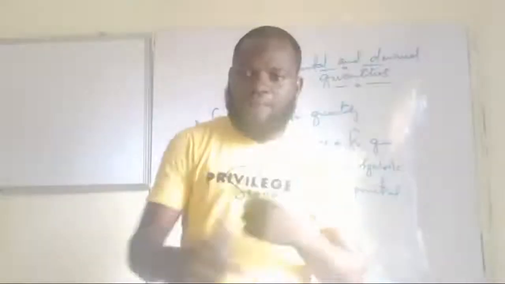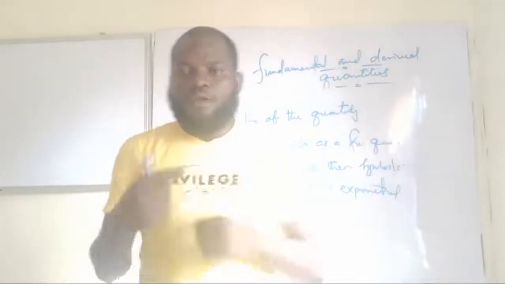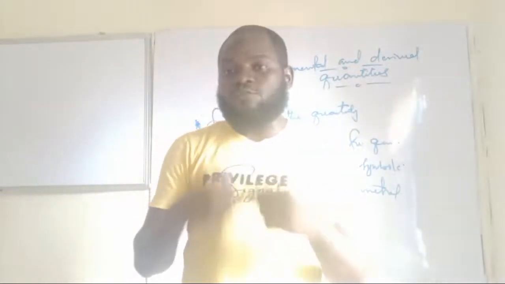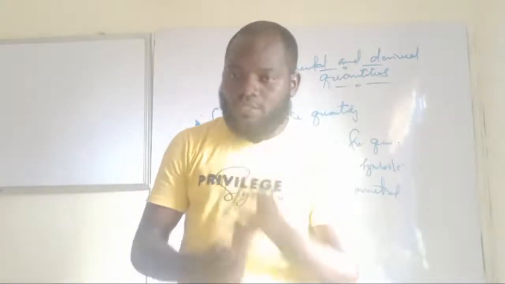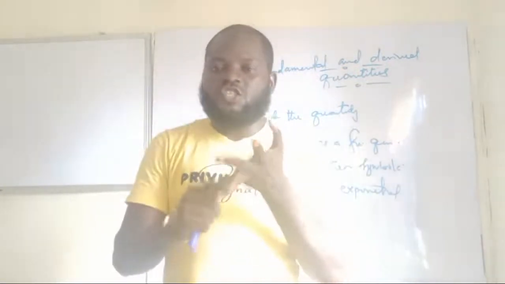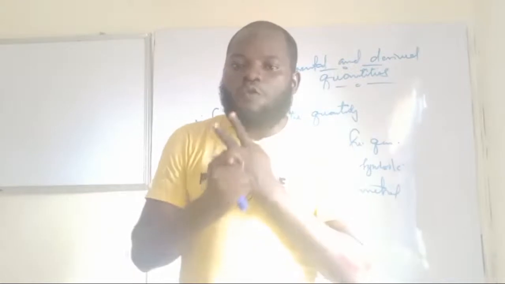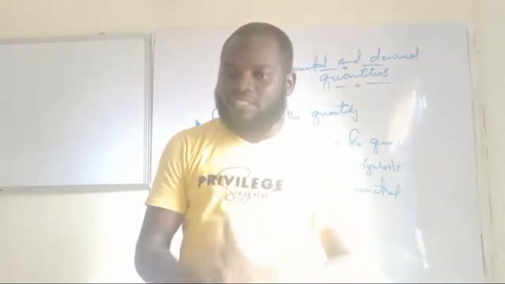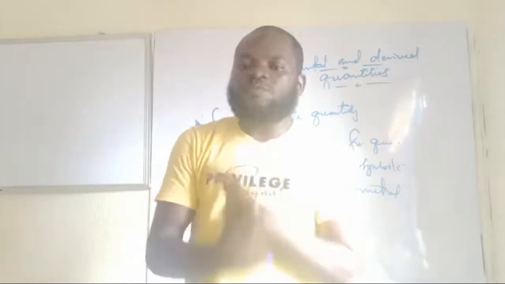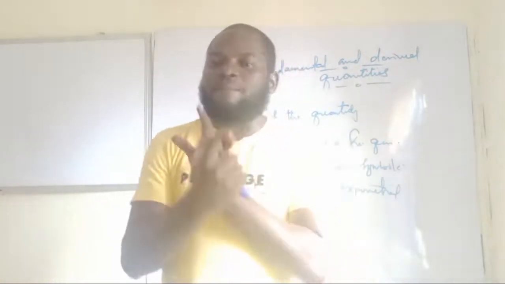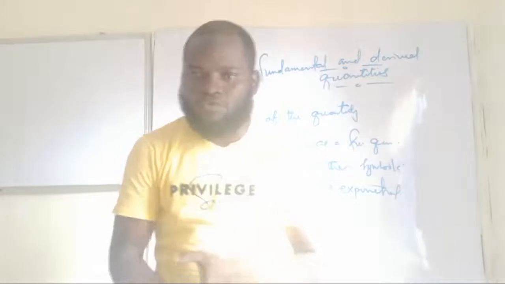I will quickly recap for those that are yet to put it down. Number 1, you write down the formula of the quantity. Number 2, you express the whole formula in terms of fundamental quantities. Number 3, you substitute those fundamental quantities with their symbols.